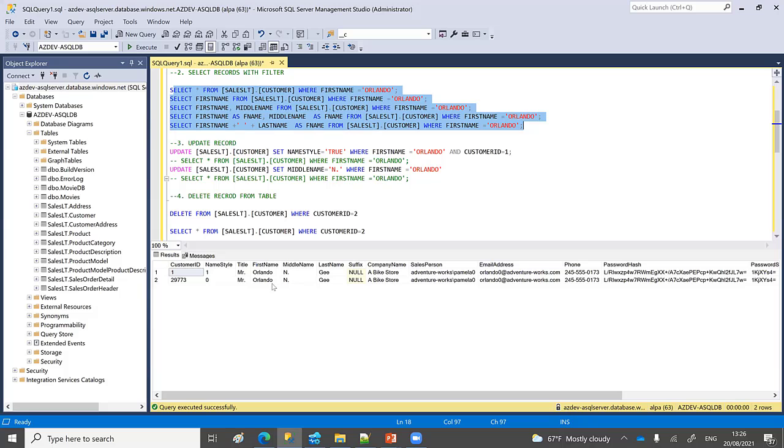For example, if you want to update something in here, what can we update? Yeah, name style. Okay, it's now 1 and 0. So this one we can update in here with 1. See, you have two customers, so two customer IDs, and they both have the same first name.